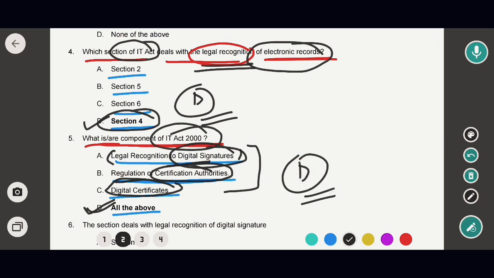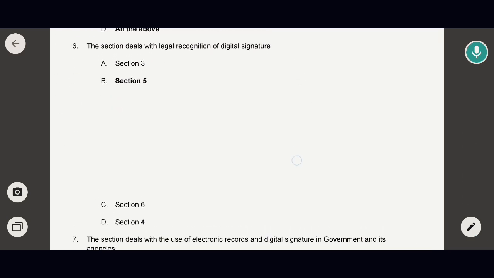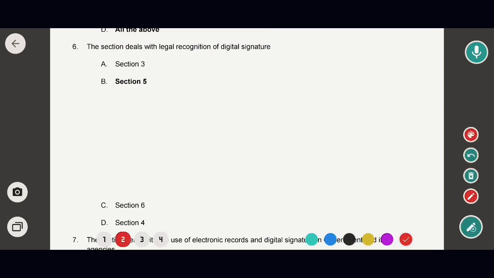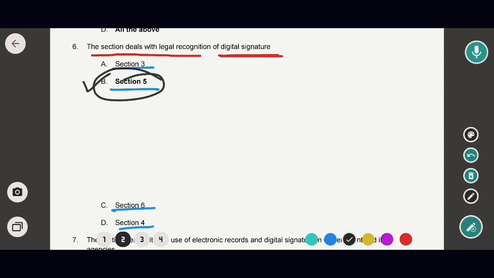Okay, now moving to the next question. Which section deals with legal recognition of digital signature? Options are section 3, section 5, section 6 and section 4. The correct option will be option B. That means section 5 of the IT Act deals with the legal recognition of digital signatures.